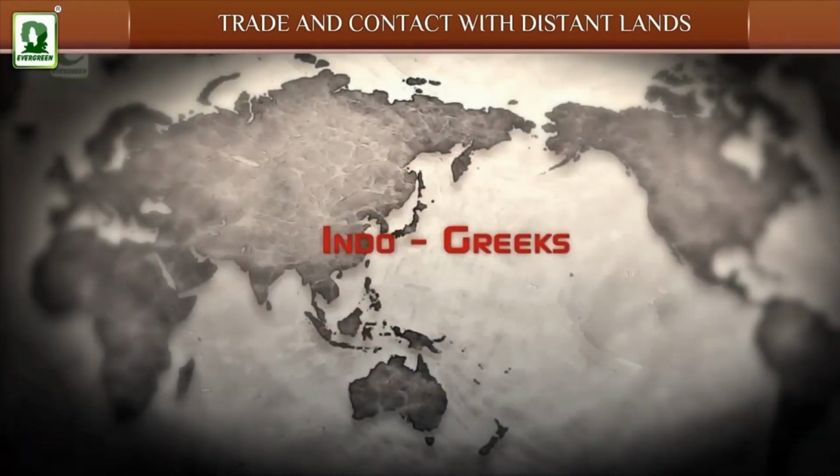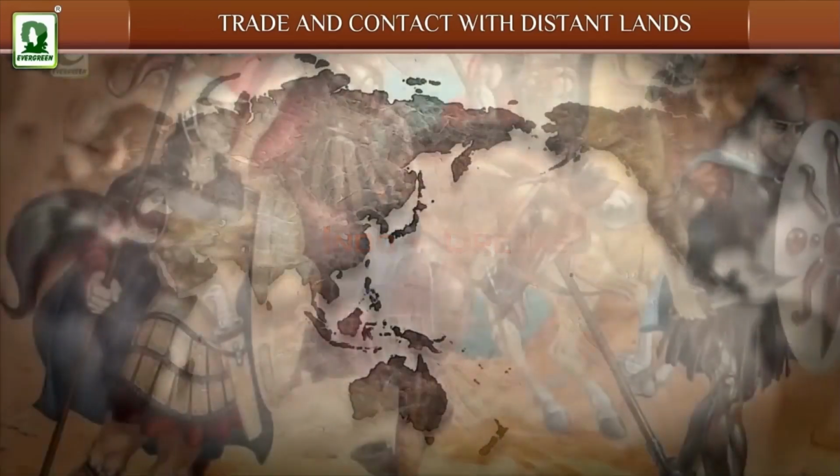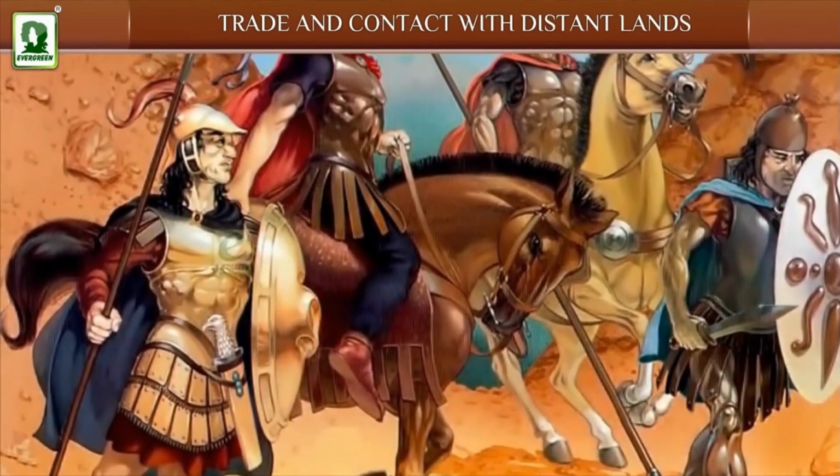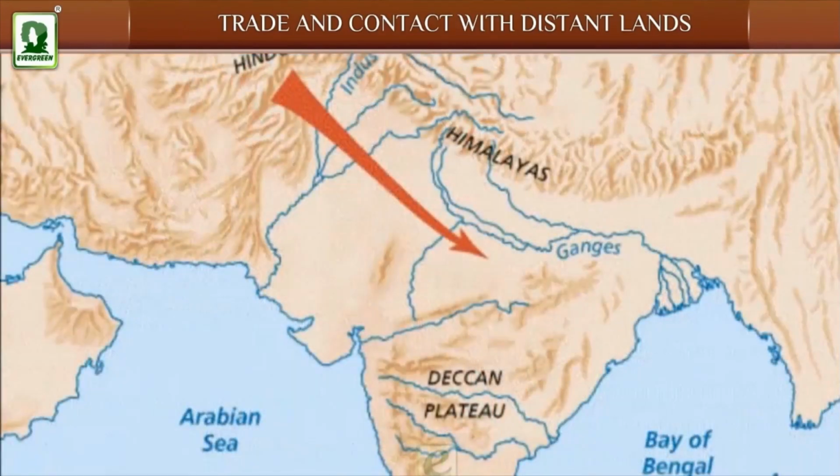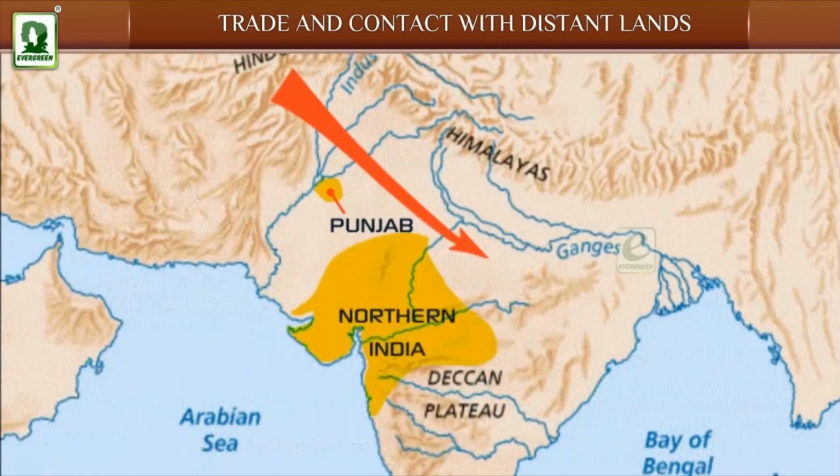Indo-Greeks. The Greeks who settled in India were known as the Indo-Greeks. They crossed the Hindu Kush mountains to enter India and conquered some parts of Punjab and northern India. Gradually they occupied the Ganga basin as far as Pataliputra.